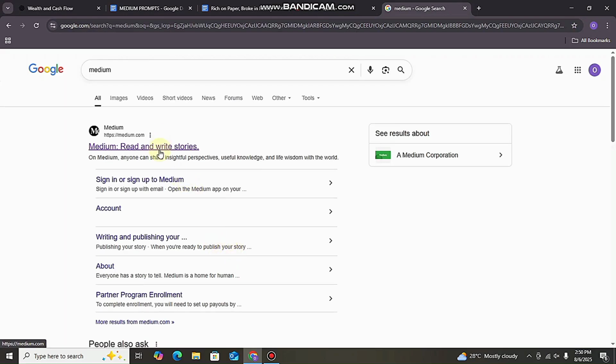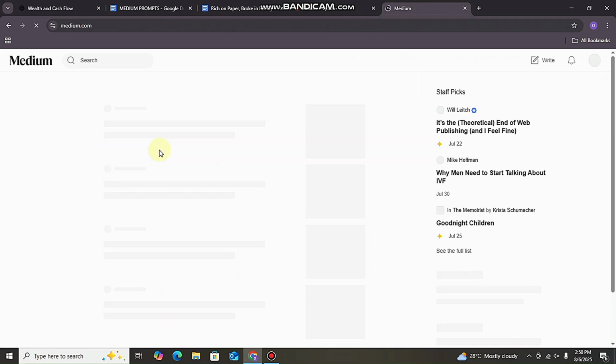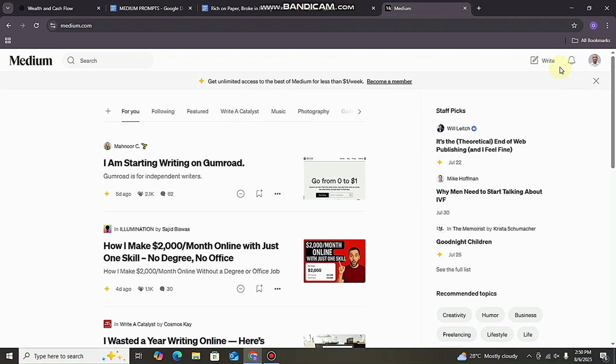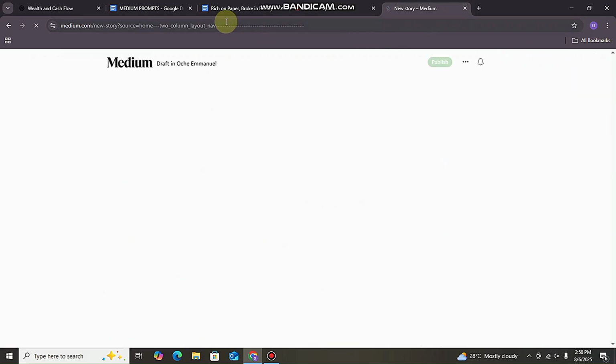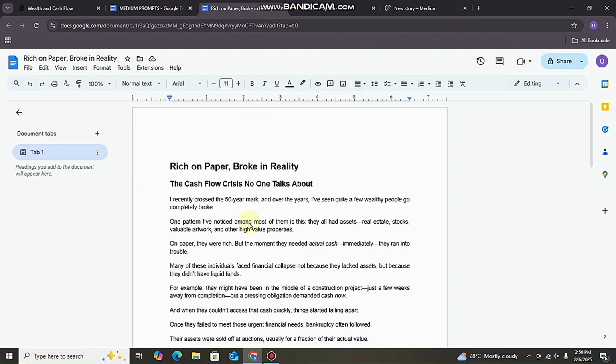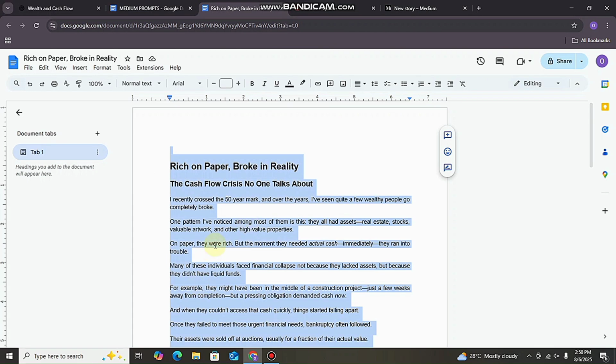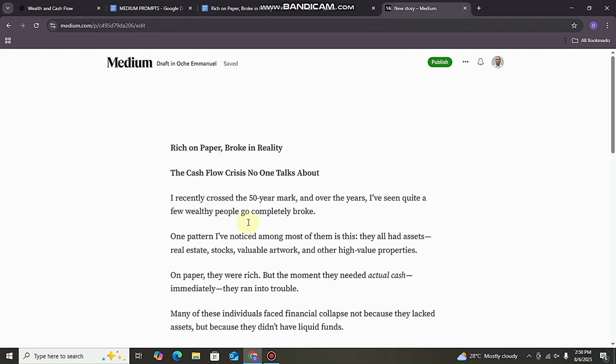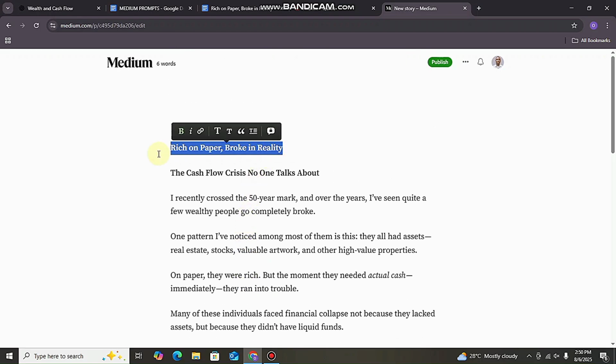I'm going to search Medium here, and then we are going to put in our article and then do the final formatting on Medium. This is my Medium page. I'll click on write, and then I will now copy my article from here. I will highlight everything and then copy it and then put it on my Medium blog. I will paste it here, and now you can see my article is ready.